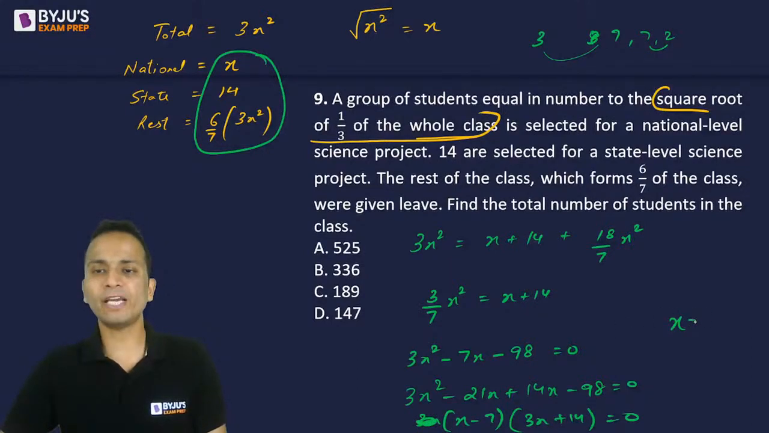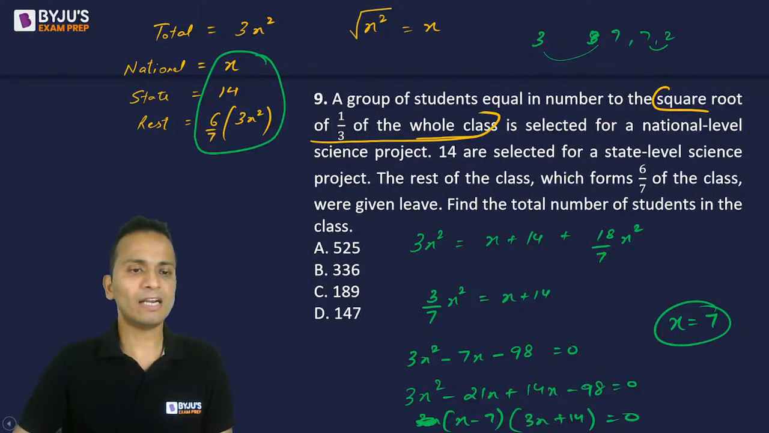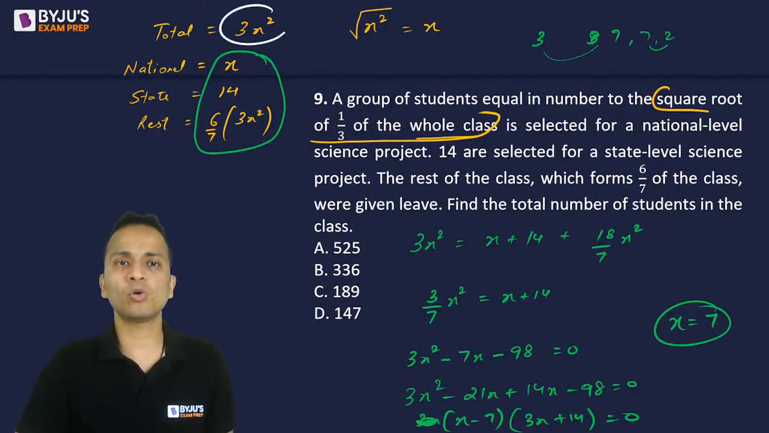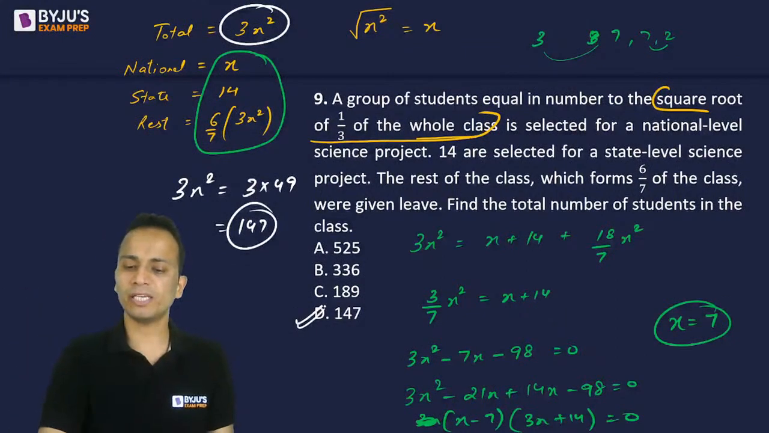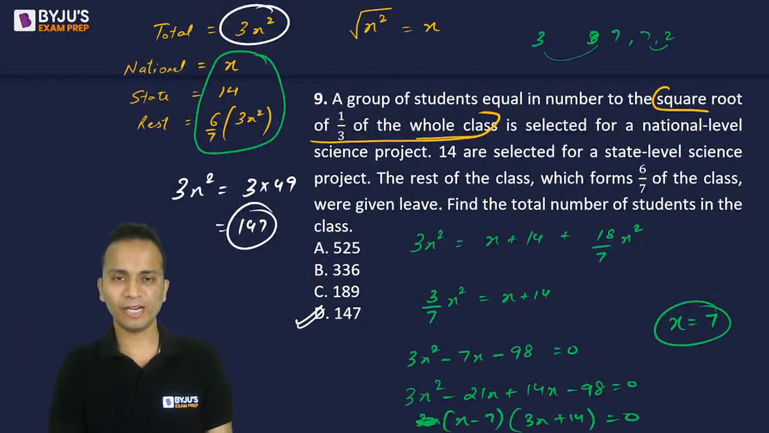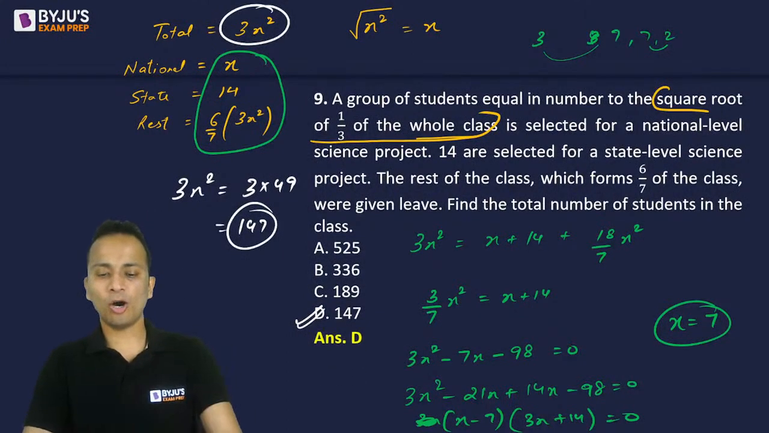So the value of x will be equal to 7. Negative value is eliminated. So x ka value 7 aa gaya. That will give you the total number of students. Total number of students was 3x square, so it will be 3 times 49, and that is 147. So 147 will be the total number of students in this class. All right. So that is the answer of this question, option D.